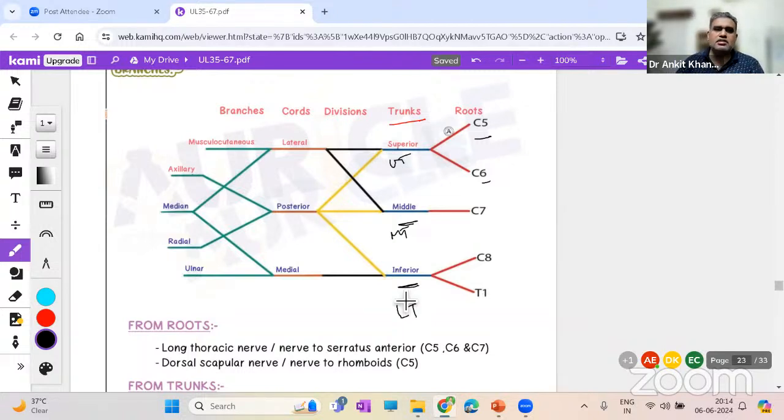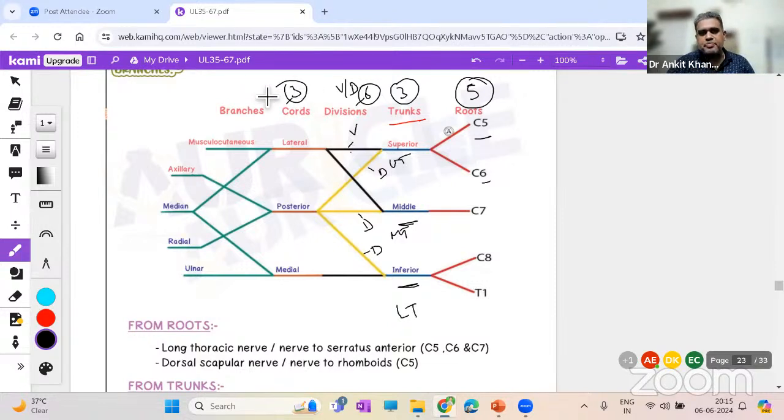Each trunk divides into ventral and dorsal division. Ventral division is shown by this dark color, dorsal by this yellow color. So there are 5 roots, 3 trunks. So circle 5 and circle 3. And out of 3 trunks, you have 6 divisions. And finally, you have 3 cords. Just see how: 5 roots, 3 trunks, 6 divisions.